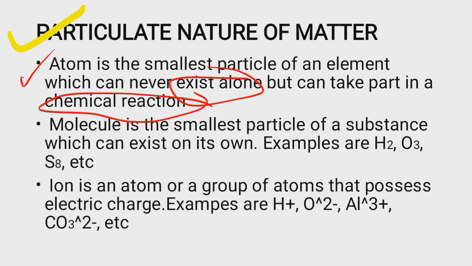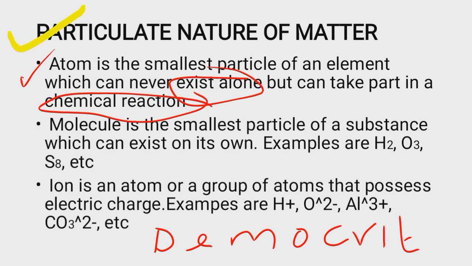The word atom was first coined by the scientist known as Democritus. That was the first scientist that coined the word atom. Although he didn't really give us much detail about what an atom is, credit was given to him as the first man to use the word. Details about what an atom is were given by John Dalton in his postulate in 1803.